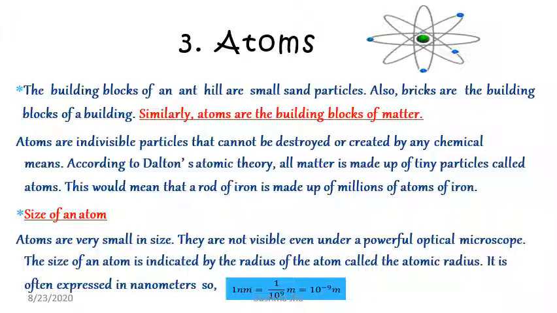Now coming to the size of an atom, again the size is very small. Atoms are very small in size. They are not visible to our naked eyes, and also they are not visible under a powerful optical microscope. So the size of an atom is indicated by the radius of the atom. We cannot visualize it, we can only give the radius, that is known as atomic radius. The distance from the center to the outer periphery is known as atomic radius. It is expressed in nanometers. So 1 nanometer is equal to 10 to the power minus 9 meter.